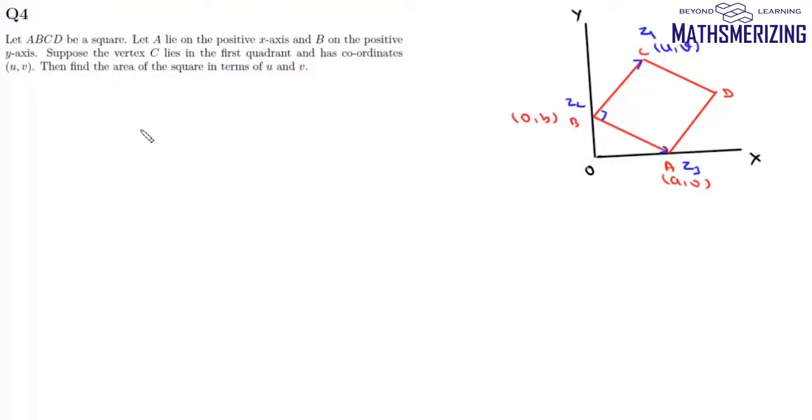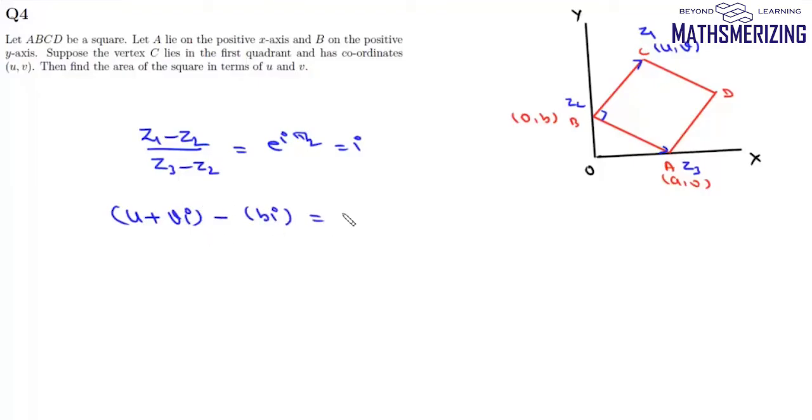So we can write Z1 minus Z2 upon Z3 minus Z2, and it'll be equal to e to the power iota pi by 2, which is simply iota. Now Z1 is u plus v iota, and then minus Z2 is b iota, and it'll be equal to Z3 minus Z2.